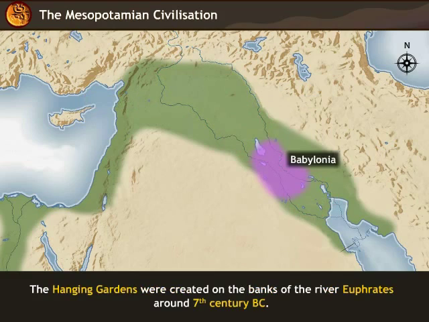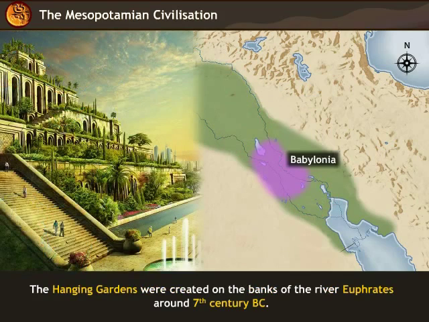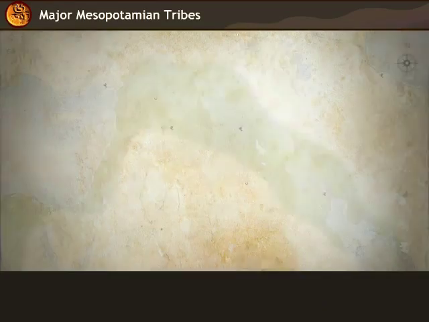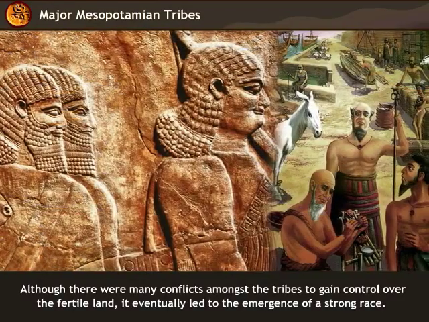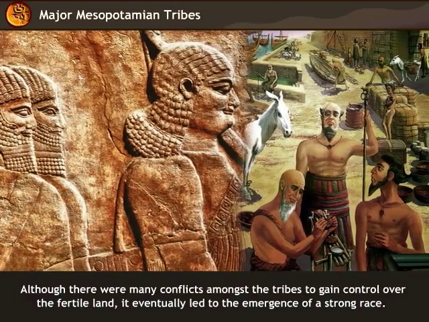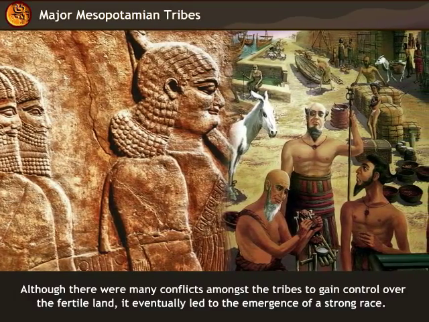One important area of attraction of Babylonia was the beautiful hanging gardens, which were created on the banks of the river Euphrates around 7th century BC. The northern part of Mesopotamia was known as Assyria. Although there were many conflicts among the tribes to gain control over the fertile land, it led to the emergence of a strong race.